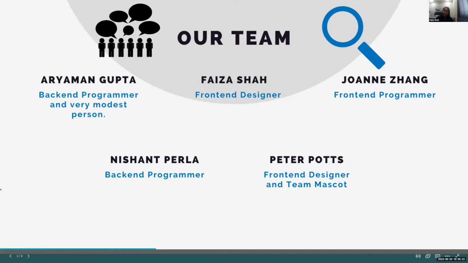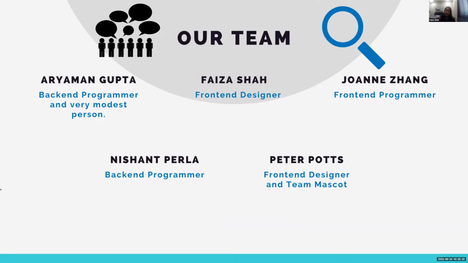Our team was divided into two sides, the front end and the back end. In the back end, we have Aryaman and Nishant, and in the front, we have me, Joanne, and Peter.